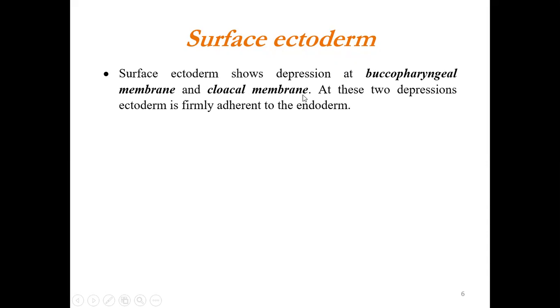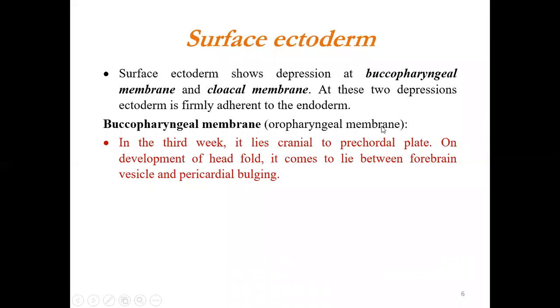Mesoderm is absent at these two places. So, ectoderm and endoderm are firmly adherent at the buccopharyngeal and the cloacal membrane. The buccopharyngeal membrane is also known as the oropharyngeal membrane, and it lies cranial to the precaudal plate. On the development of the head fold, it comes to lie between the forebrain vesicle and the pericardial bulge.